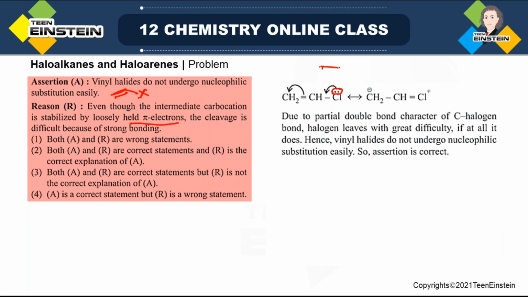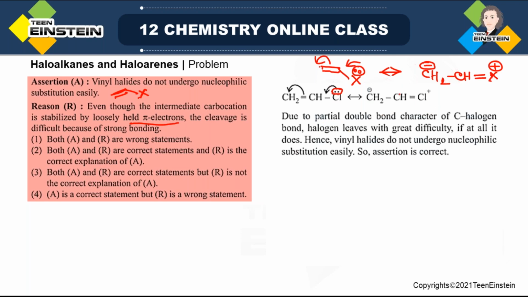I can also show the same with the general structure like this. Now there will be a negative charge on this carbon, and the second carbon has a double bond to the halogen, which is positively charged. So this is the resonance that is possible.